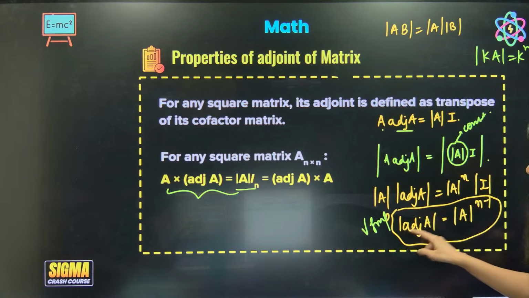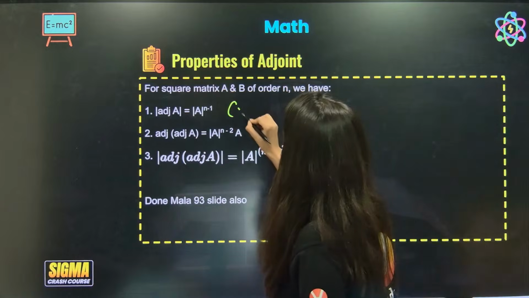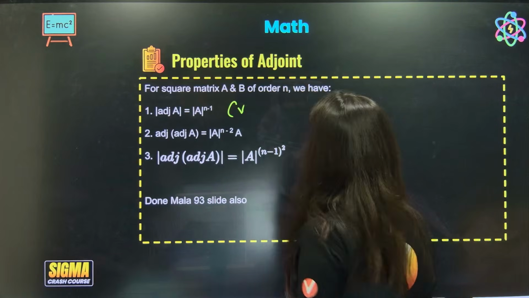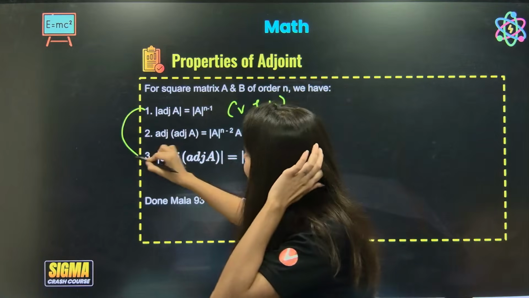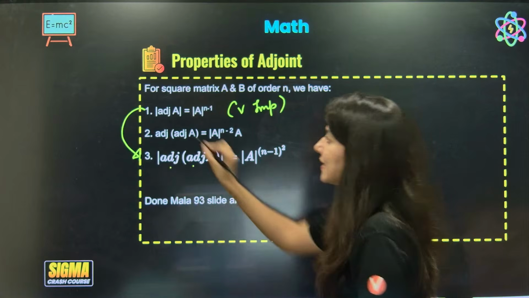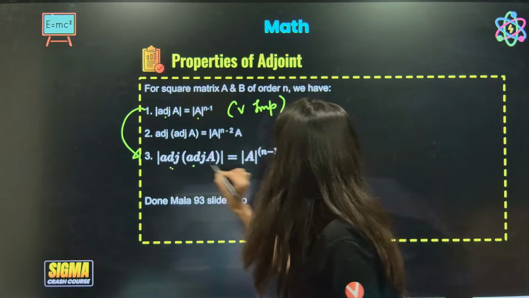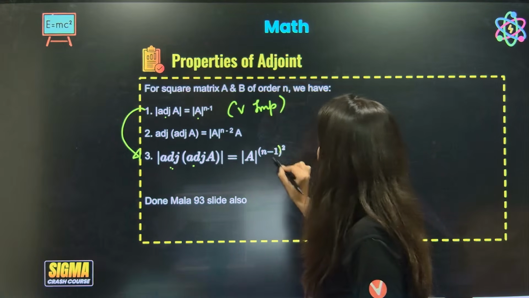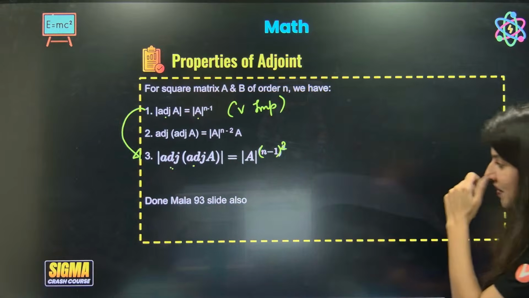Here, determinant of adjoint A is determinant A power n minus 1. Very important. Next property, directly: adjoint of adjoint of A, when there are two times. Single adjoint A means determinant A power n minus 1. Double adjoint, so determinant A power n minus 1 whole squared. N minus 1 squared.